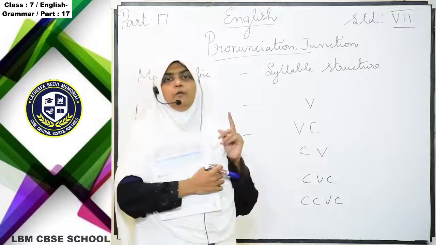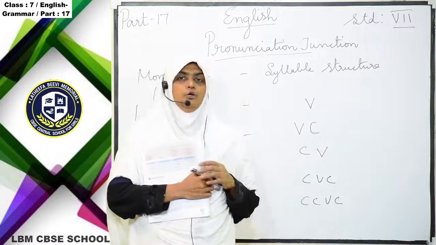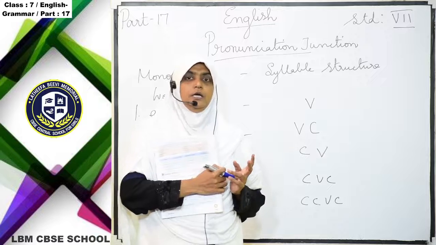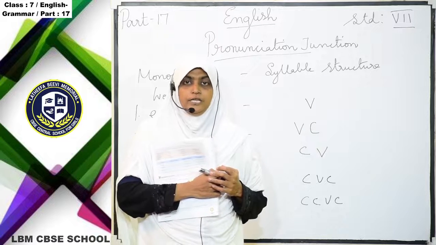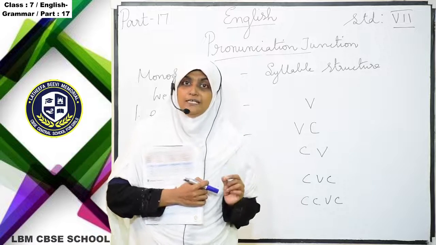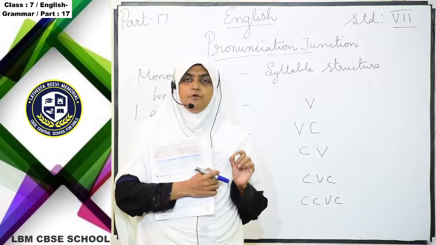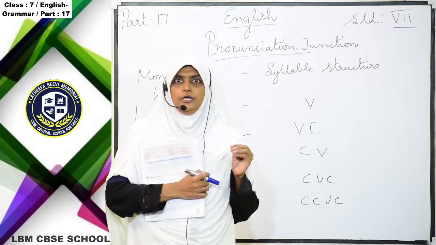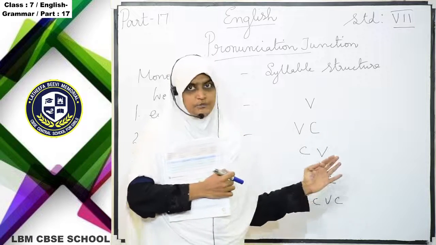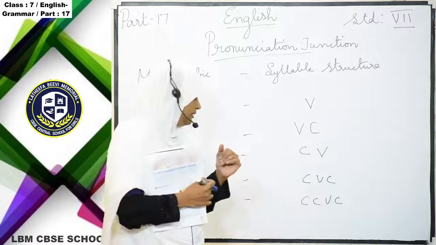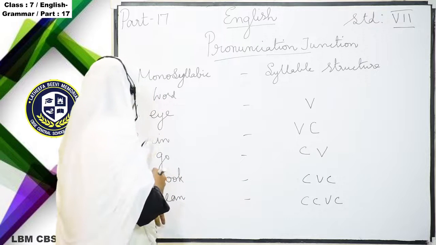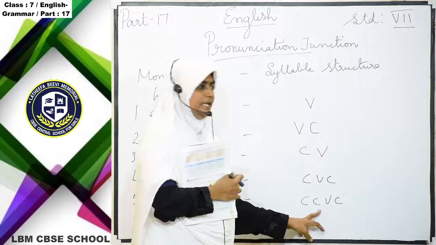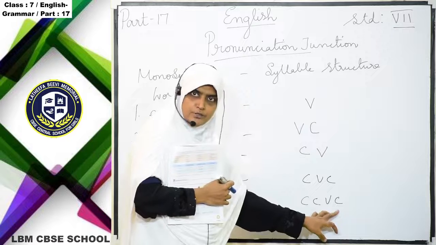And one more thing you have to remember: in the English language, some words may have silent letters. Some letters we do not pronounce; some letters are silent. Those letters we do not include in the syllable structure. Understand? So you have to remember that. "Clean": the syllable structure is CCVC. Two consonant sounds are there, a vowel sound is there, and again a consonant sound is coming.